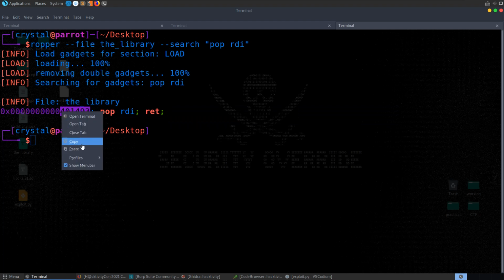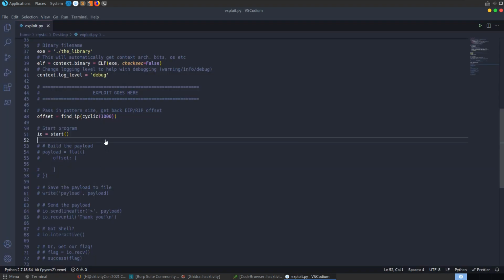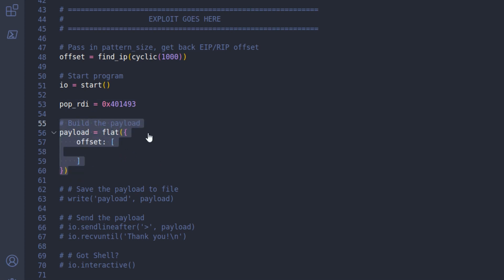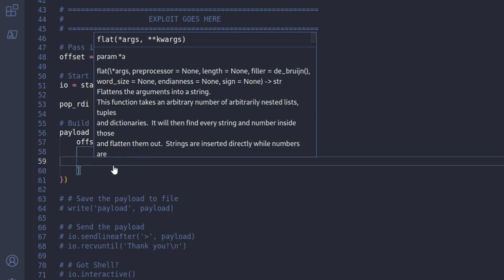I'm just going to copy this part, and we'll say that our pop RDI is equal to 0x and paste in that address. If we're building up this payload, we're going to say that at this offset, so at 552 bytes, the first thing that we want to inject is going to be pop RDI, and that's going to pop the next thing in this payload into the RDI register.